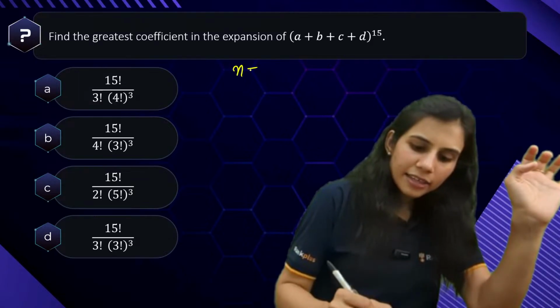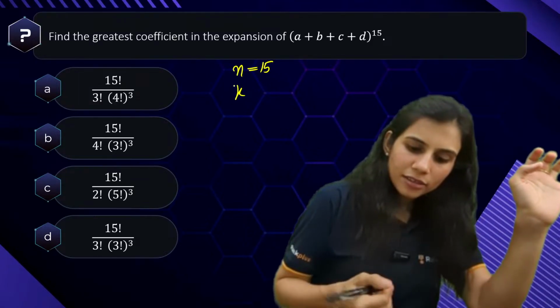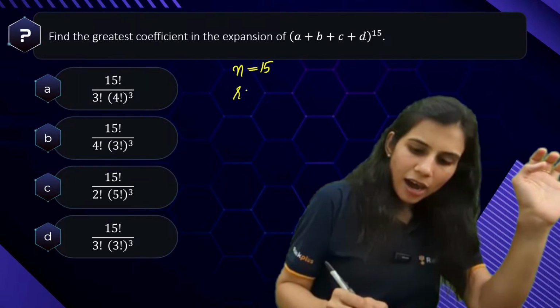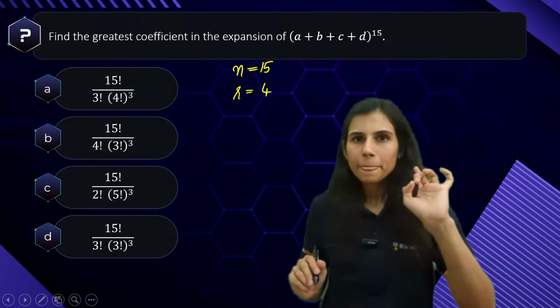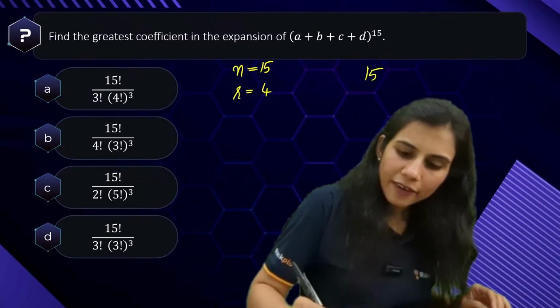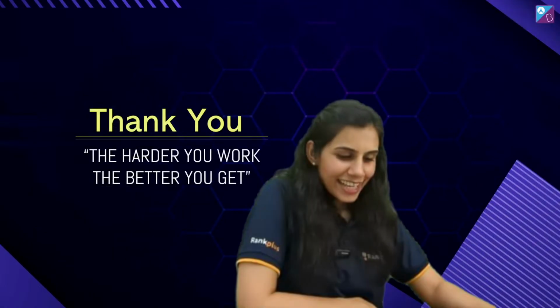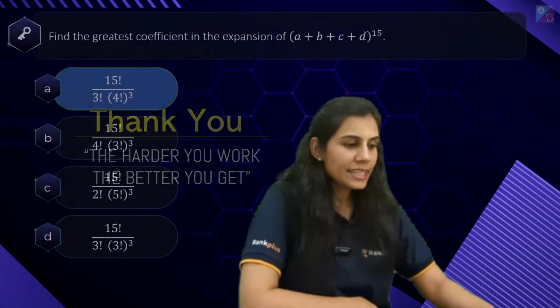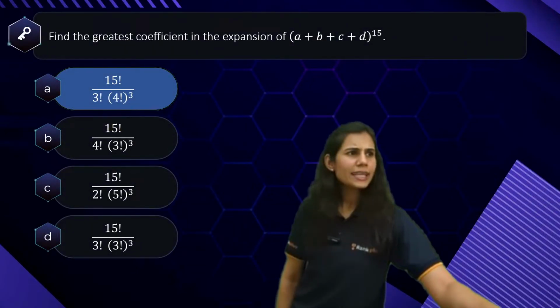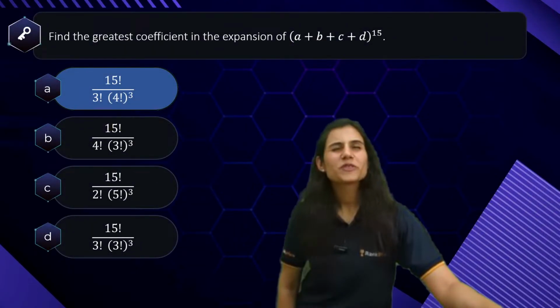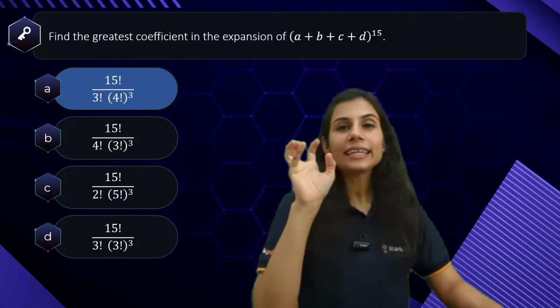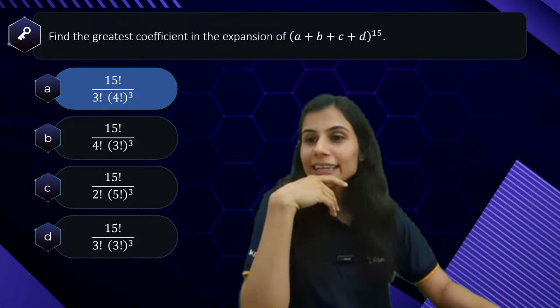Now here n is 15 and r is 4. When you divide 15 by 4, you get 4 into 3, 12, and the remainder is 3. So 3 is your Q, and with that it's a wrap, people. It is a wrap. Why is this a wrap? Because we're through with binomial completely.